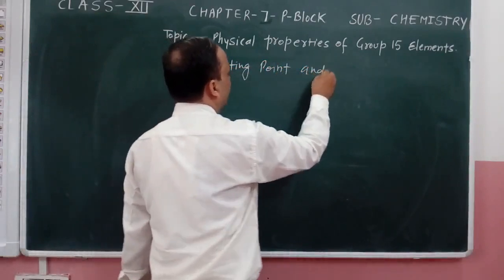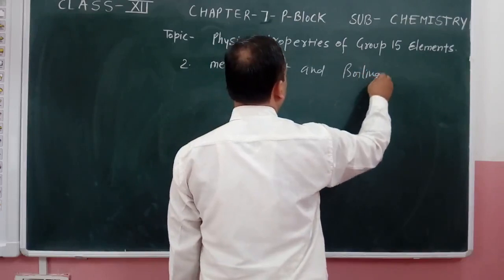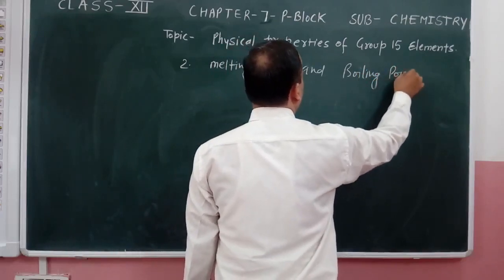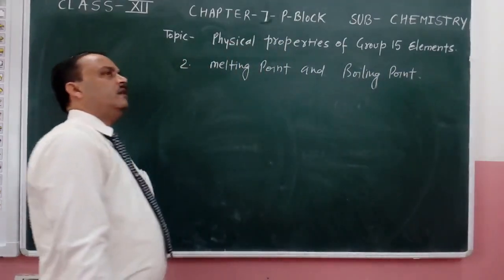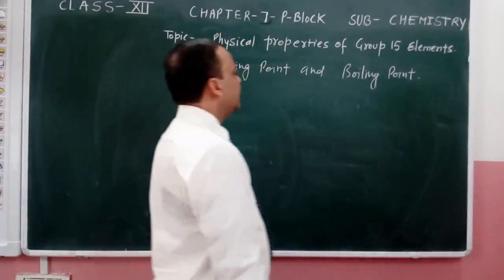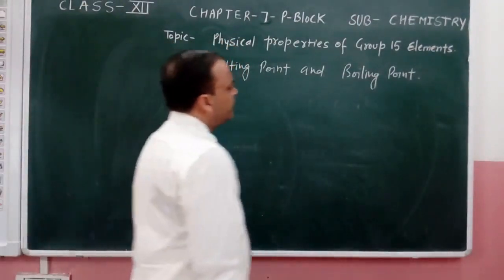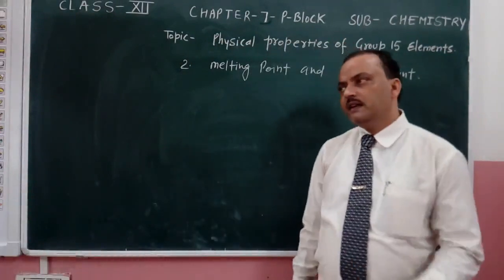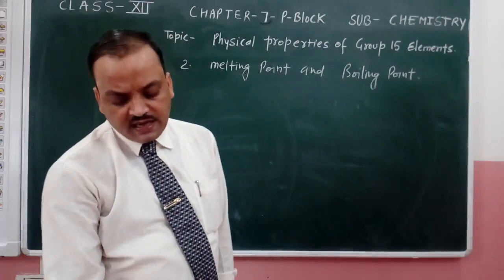You know what these terms are. Melting point means the temperature at which a solid starts to melt, that is, the solid starts converting into liquid. And boiling point means the temperature at which a liquid starts converting into gas.